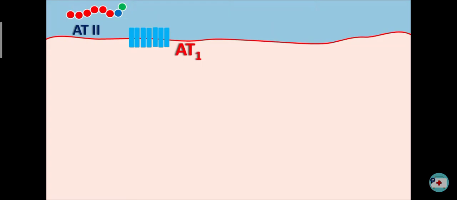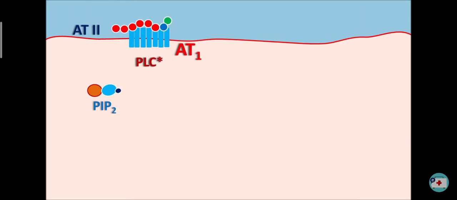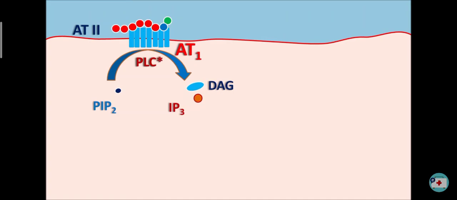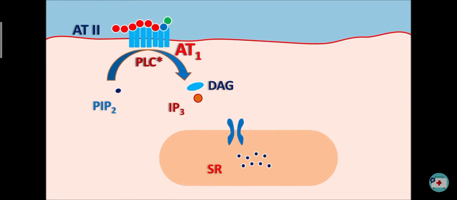Now when this angiotensin 2 binds to the AT1 receptors, it can activate the phospholipase C system. When this phospholipase C is activated, it can cleave the phosphatidyl inositol biphosphate into two components. One is IP3 and another is the diacyl glycerol. This IP3 can act on the sarcoplasmic reticulum. The sarcoplasmic reticulum is equipped with IP3 receptors. Now when this IP3 binds to these IP3 receptors, it can activate these store operated calcium channels such that calcium can be released from the sarcoplasmic reticulum.